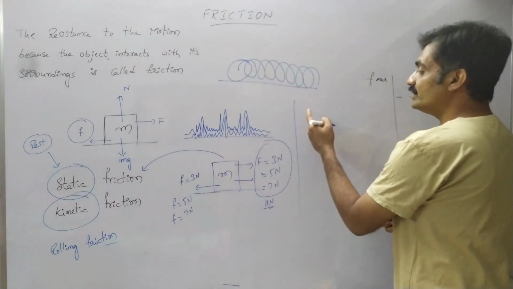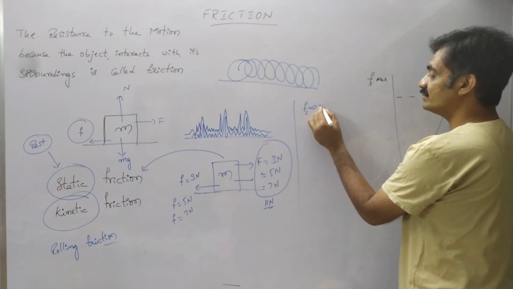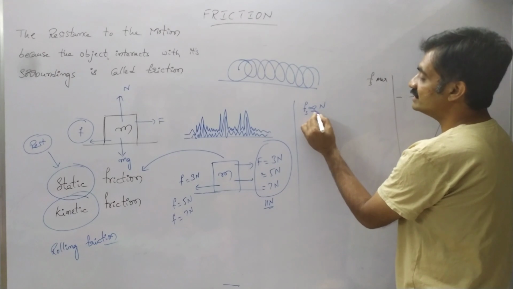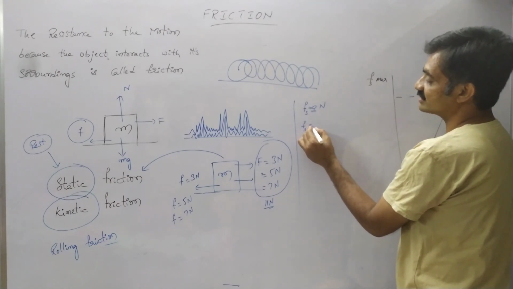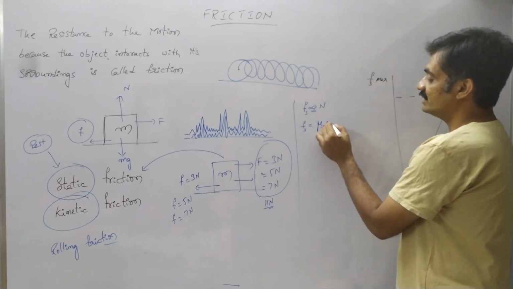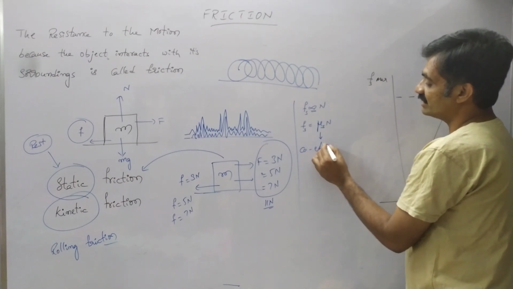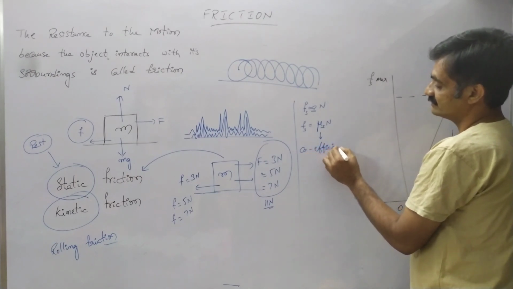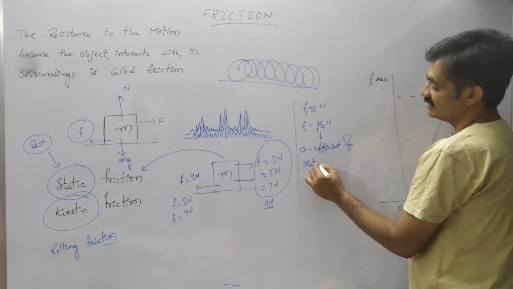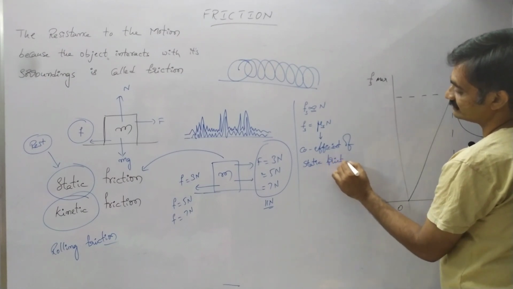According to the static frictional force, it is directly proportional to the normal reaction. In order to remove this proportionality, we add a constant, represented as mu suffix s, so that f suffix s equals mu suffix s into N, where mu suffix s is the coefficient of static friction.